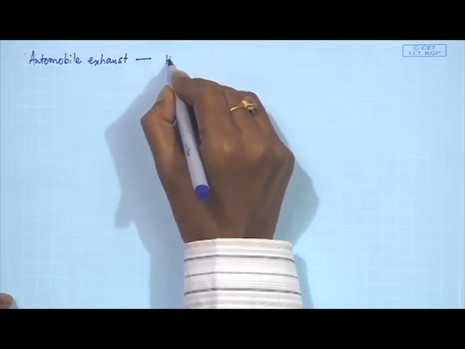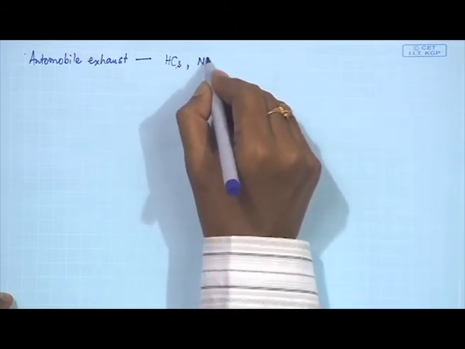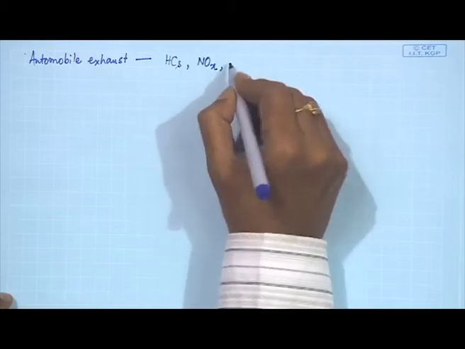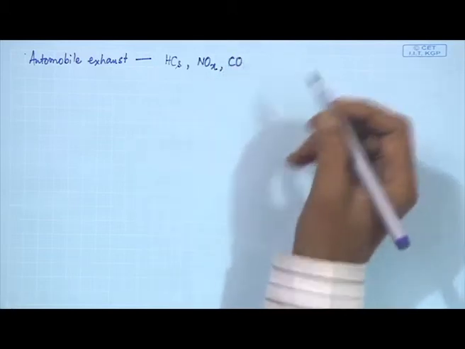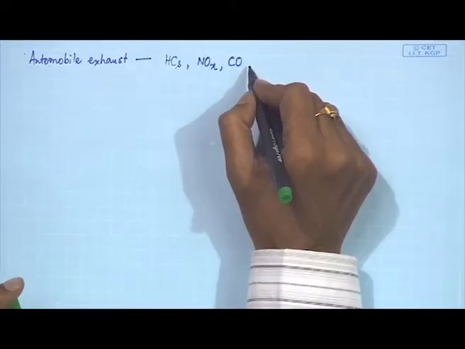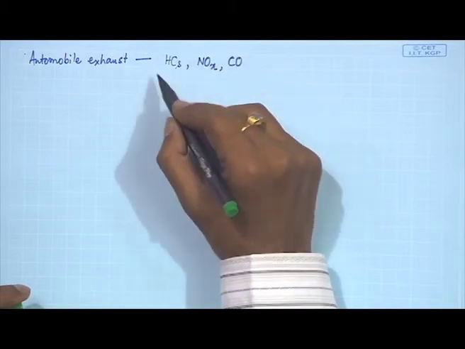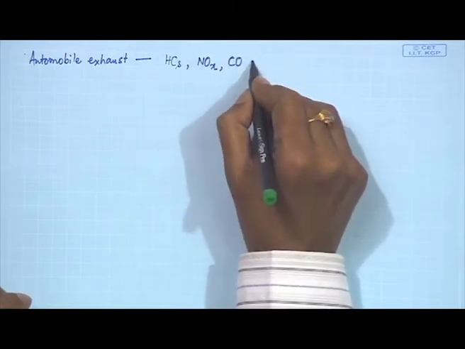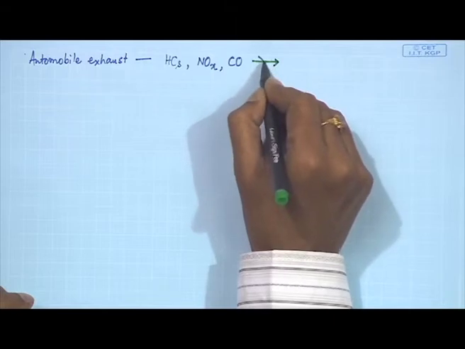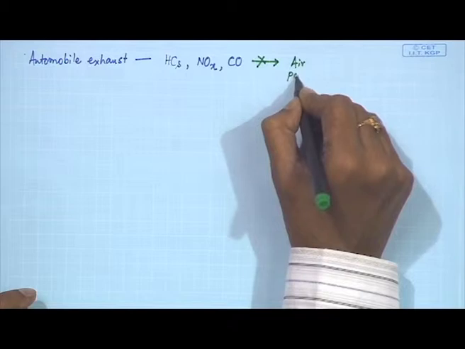There we can analyze the typical hydrocarbons, the nitrogen oxides and carbon monoxide, because we all know that these are basically harmful to our health, to the plants, to other living organisms. So, we should not have a very high concentration of these gases in air. So, we basically contribute to air pollution.